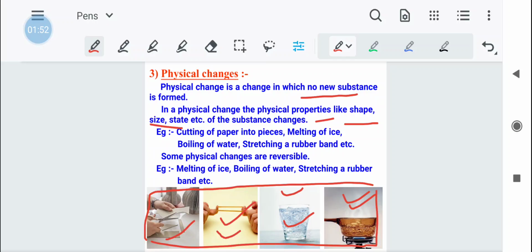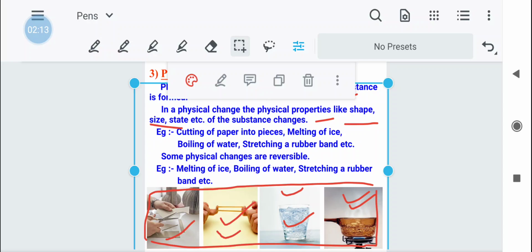So the main point of physical change is that no new substance is formed. Another point is that only the physical properties like shape, size and state of the substance change, and some of these physical changes are reversible in nature. Okay. Now let us move to another slide.